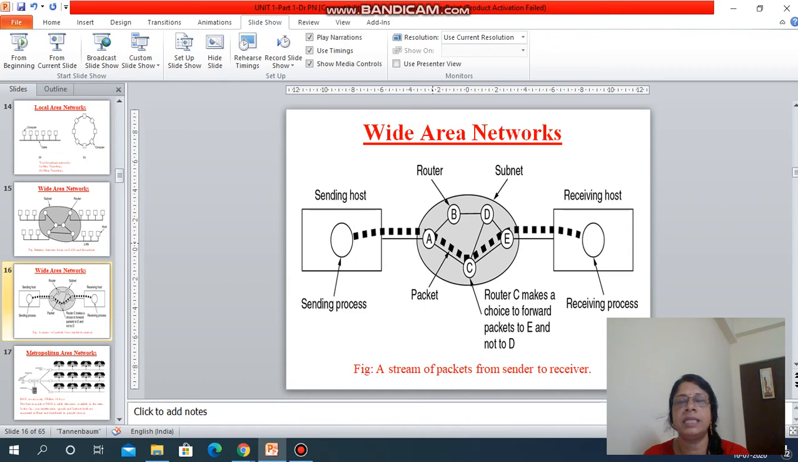This router takes a decision where to forward the packet. In this example, router A sends the packet to router C, then C to E, then it reaches the receiving host. In this way, there are a number of senders and a number of receiving hosts. So in this way the message is transmitted from one system to the other system. Whenever any system is sending the information, we call it the sending host. Any system receiving the information, we call the receiving host.